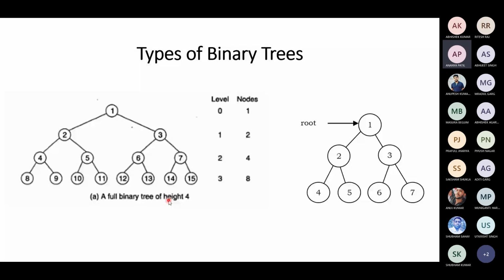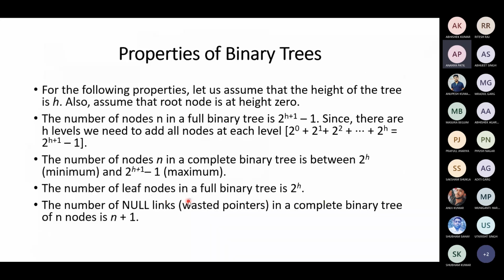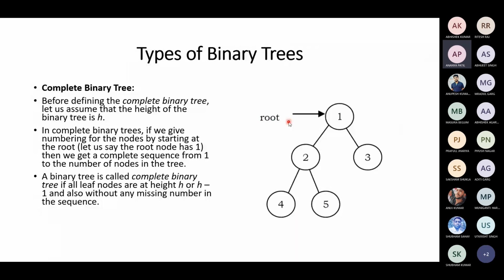You can calculate that using the height of the tree. If the tree is a full binary tree and you know the height, then the maximum number of nodes is 2 to the power of h plus 1, minus 1. Okay, so this is the formula. What is the height here?